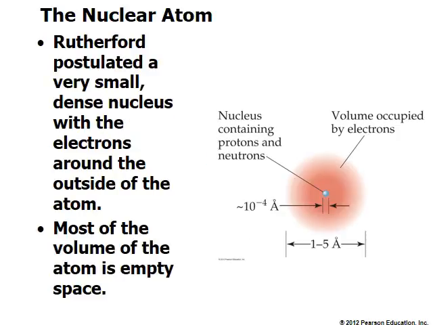Based on the experiments that I have just mentioned, Rutherford concluded that the nucleus is pretty small but quite massive, and it has the massive protons and neutrons. Of course, this is in comparison with the electron. Electrons have very little mass, and they are moving outside of an atom, outside of the nucleus.